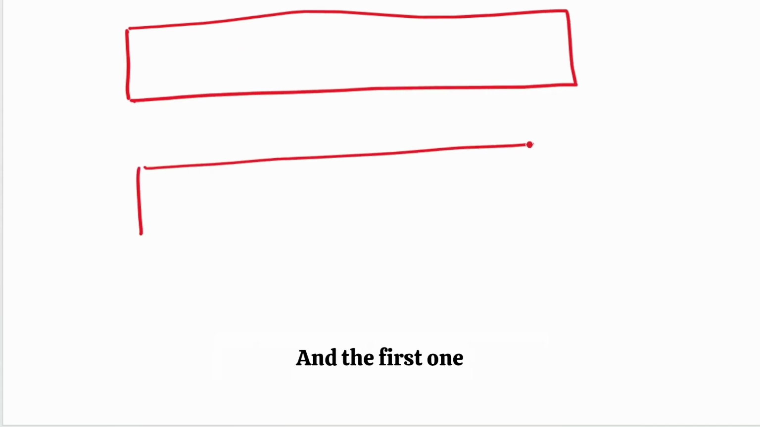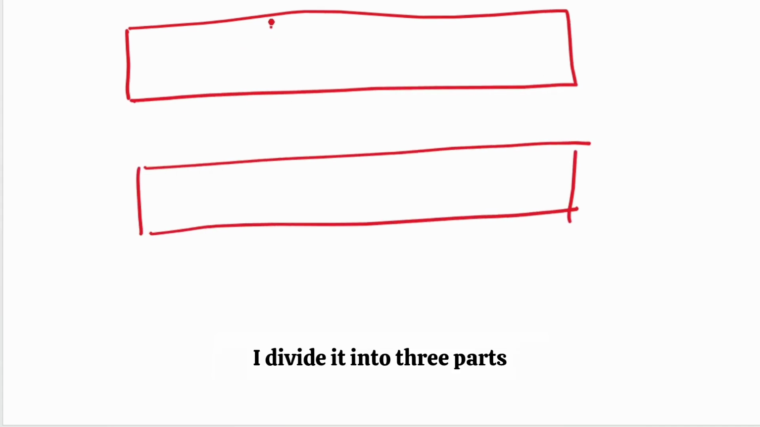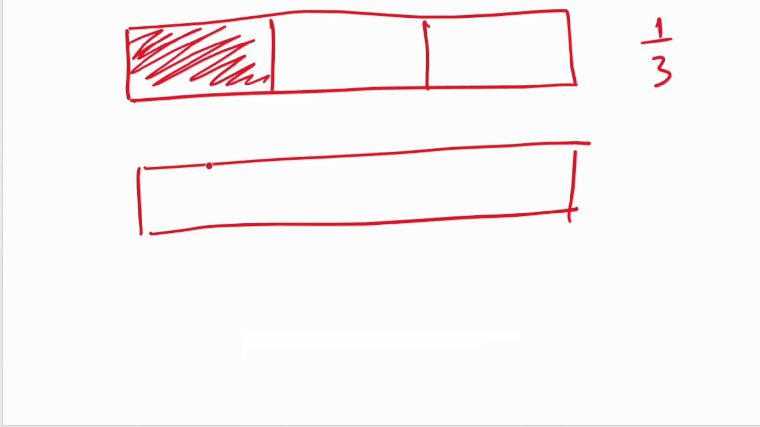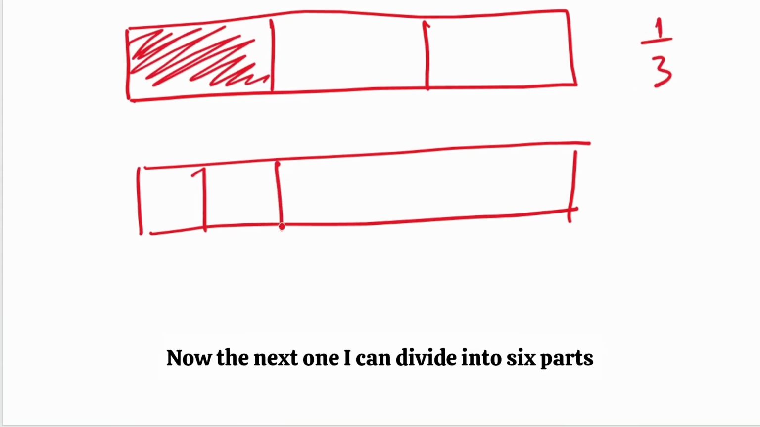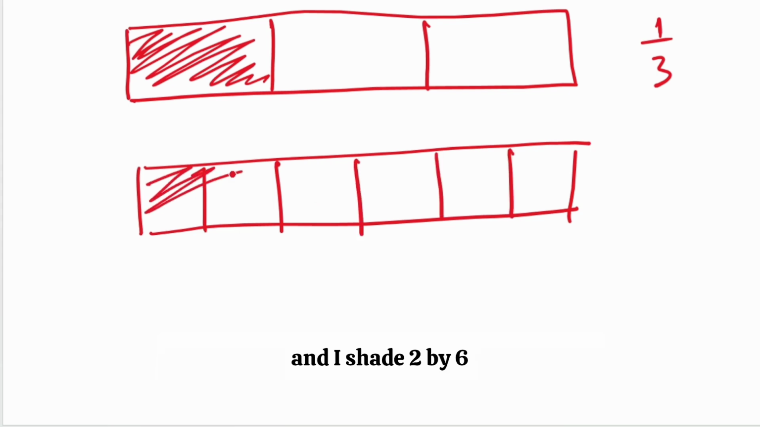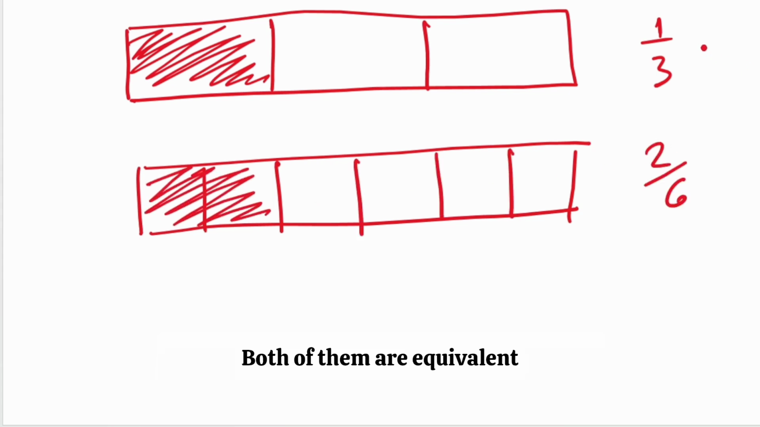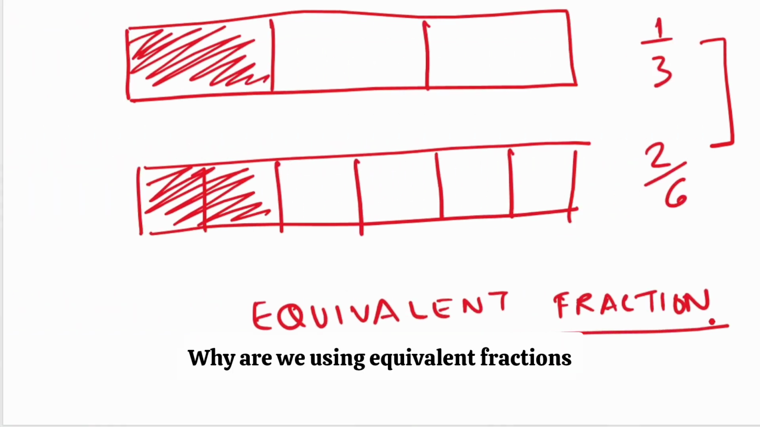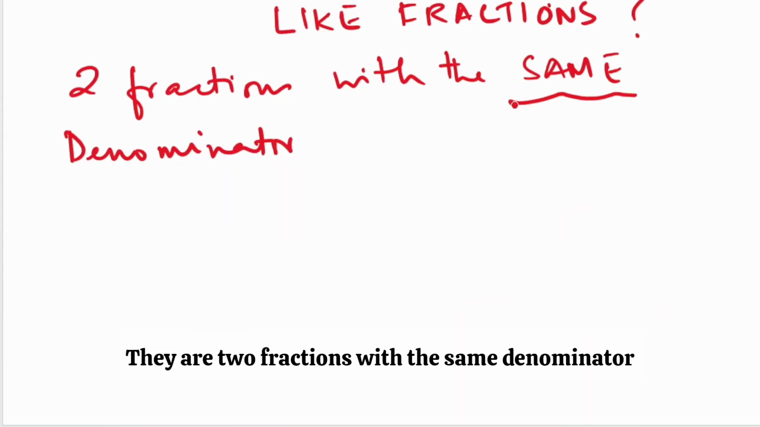Visually, it can be shown like this. Let's say there's a strip of paper. This is how we do it in class. The first one, I divided into 3 parts and I shade 1/3 of it. This is 1 by 3. Now, the next one I can divide into 6 parts and I shade 2 by 6. Both of them are equivalent. So this is the concept of an equivalent fraction. Why are we using equivalent fractions? Because we want to make like fractions. What had I said about like fractions? They are two fractions with the same denominator.